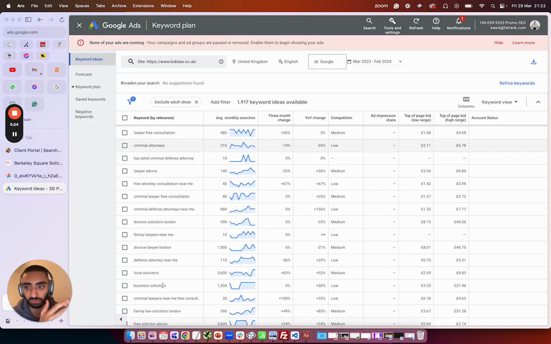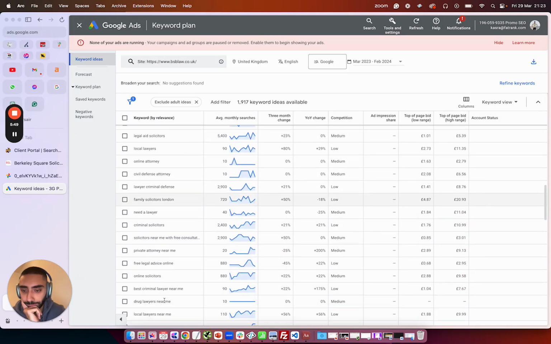Now, again, if you think of that, each service that you provide as a business, there will be people searching that every single month, whether it's family law, or let's say you're an e-commerce store and you're trying to rank for best running shoes for men. You need to make certain that you have an individual service page mentioning that you actually offer that and provide that as a service or as a product if you're an e-commerce store. So this is what I would be looking to do.